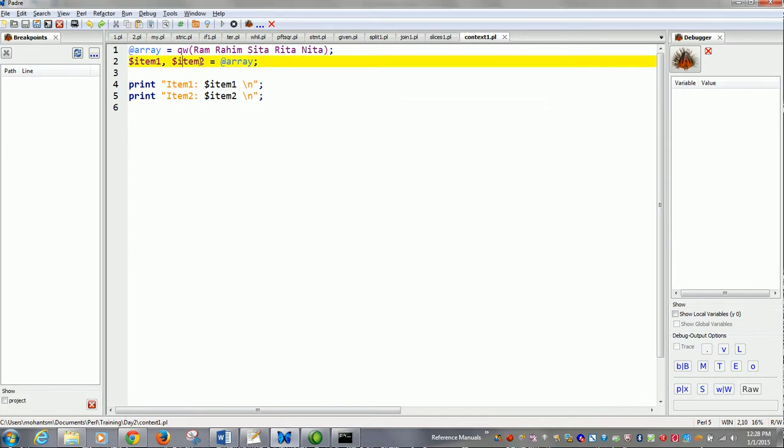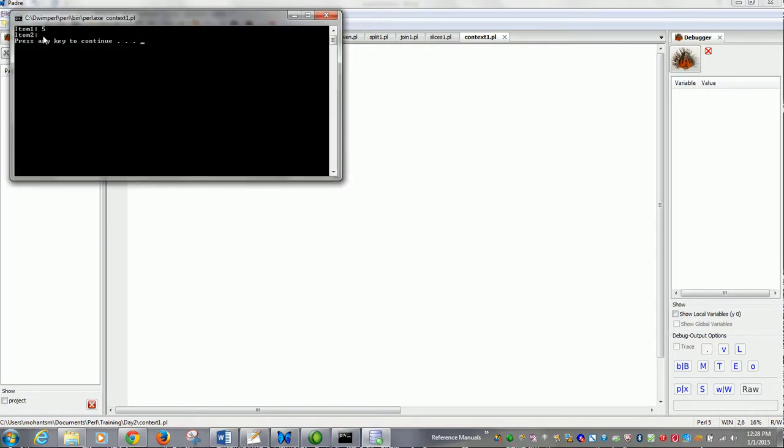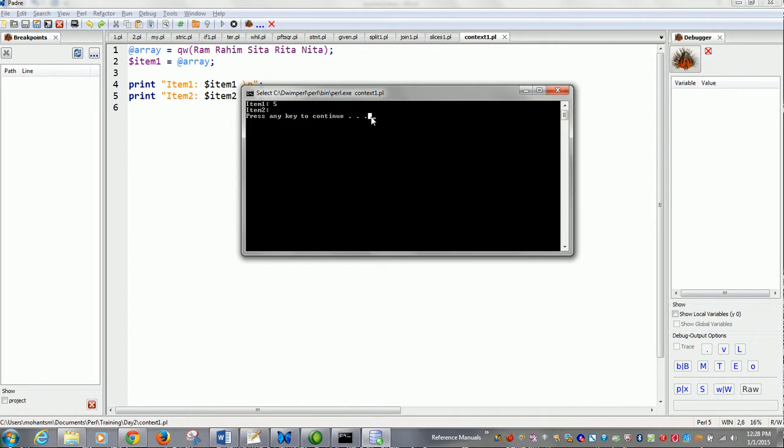So it is very vital to understand the context when you are working in Perl, because when you dive into more depth, this context will play a very important role. So now you understand how to find the length of an array. If you try to enforce a scalar context on an array, it will give you the length. So item 1 would give you the length here. Item 1 is 5, which is nothing but the length of the array.